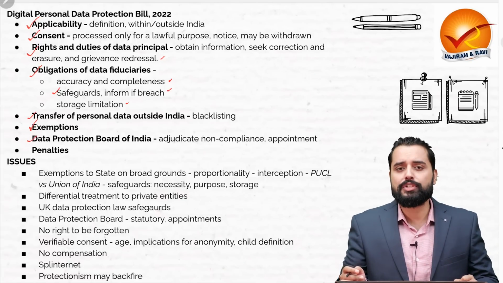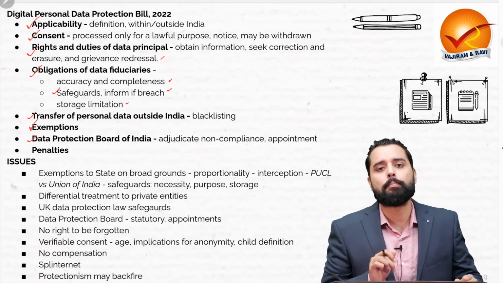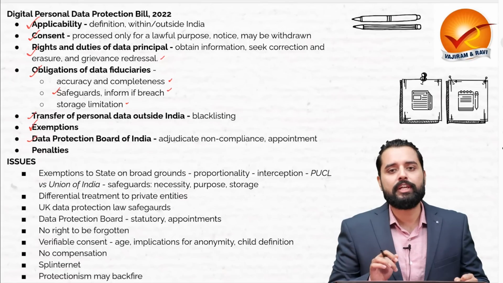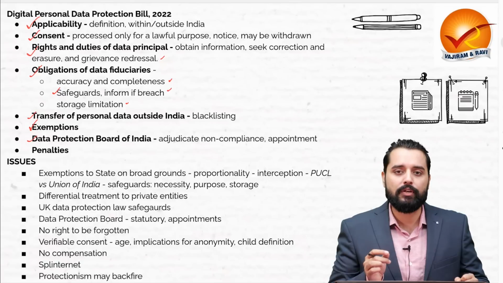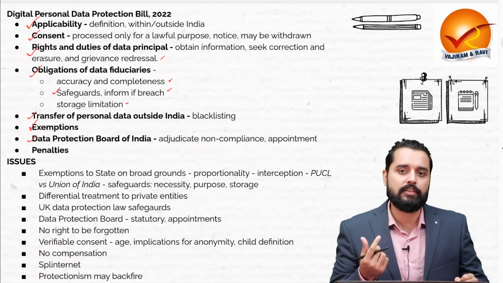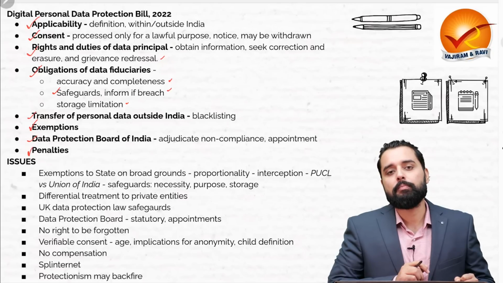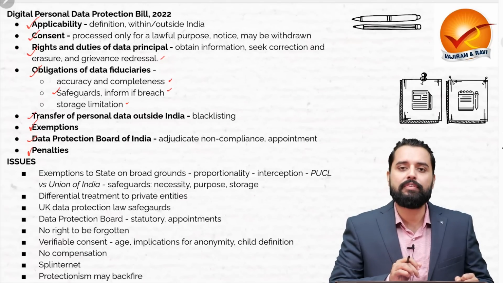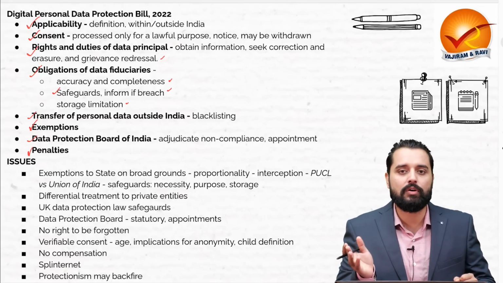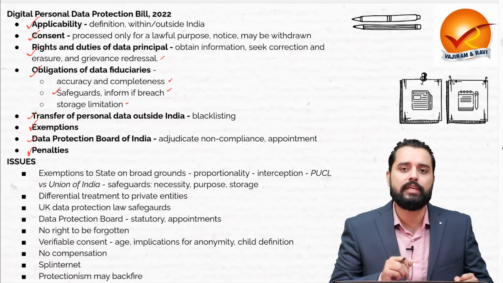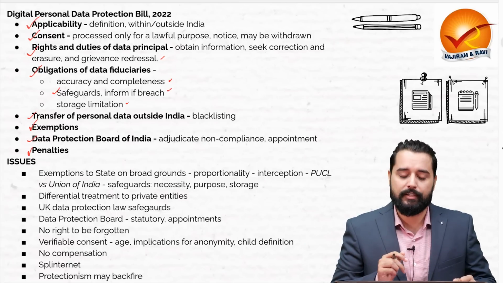There will be a Data Protection Board of India which will ensure the compliance with the provisions of this bill. But the appointment of the members of the Data Protection Board of India, their terms of appointment, etc., will be controlled by the central government. And there will be penalties which can be imposed. For example, up to 150 crore can be imposed as penalty for violation of child related regulations, for example taking the consent of the guardian, or up to 250 crore penalty can be imposed in case of breach of data.